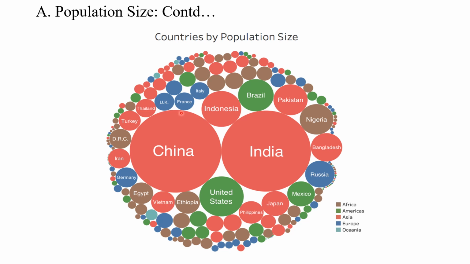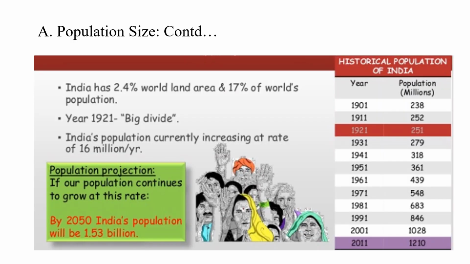India is very close to China, and it's the second largest in terms of population. Indians form 17.5%, even more than 17.5% of the global population. As I discussed, only 1921 was a period of big divide where population decreased compared to the previous decade. But since then, every decade population has grown, and that too exponentially.